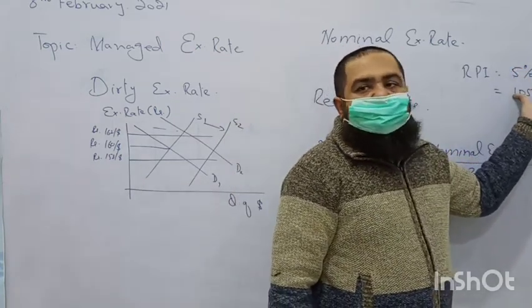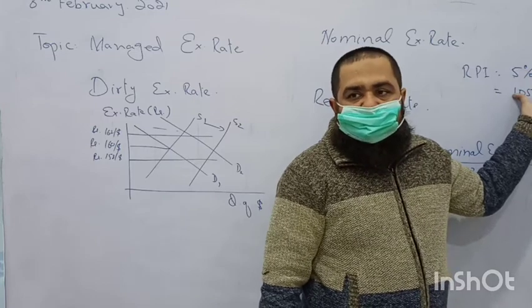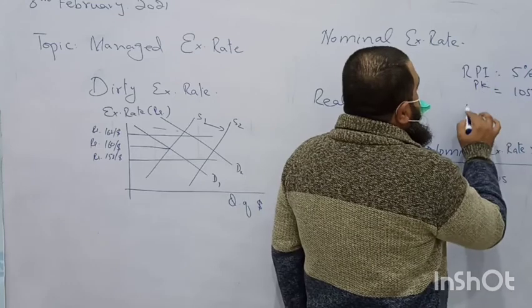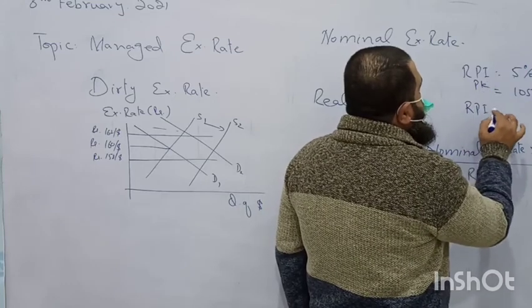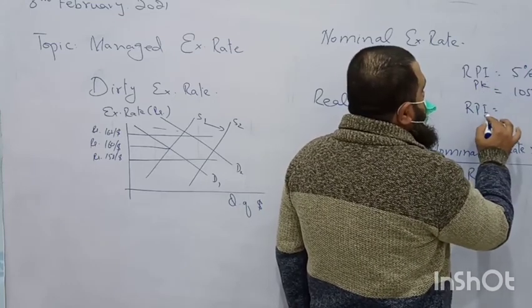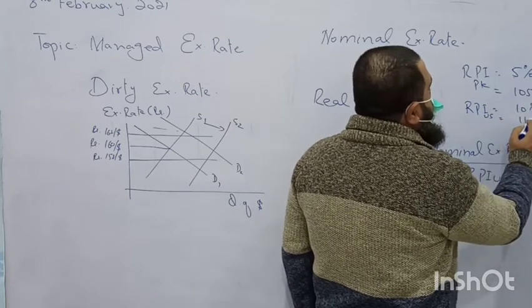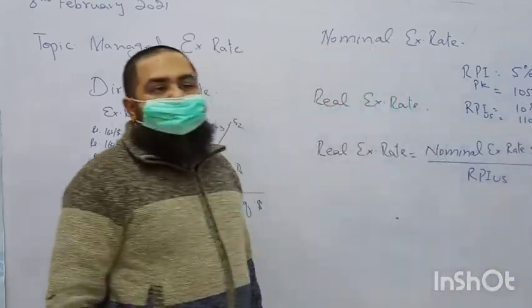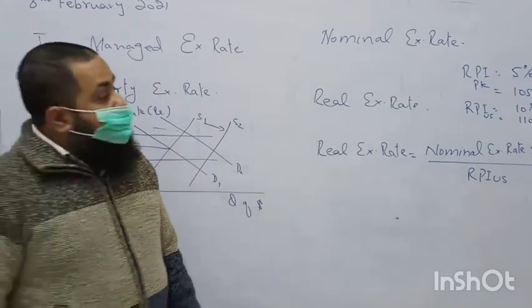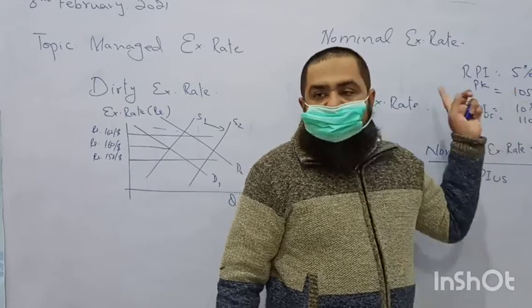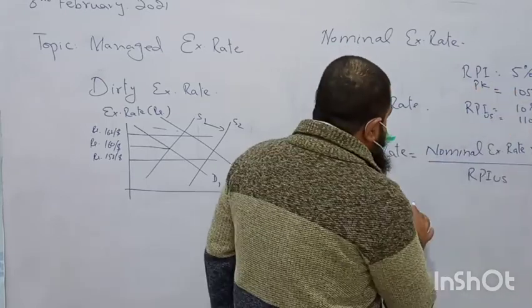So the index value is 105 if prices are growing by 5%. Now this is for Pakistan. If the inflation in the US is 10%, its index will be 110. The rate of inflation in the US is higher than in our country. Now find the exchange rate value.